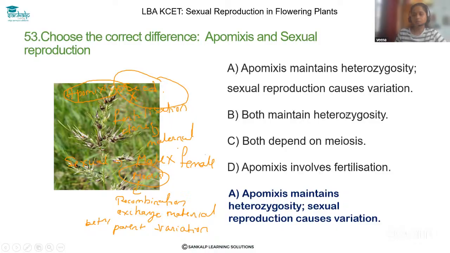And B, both maintain heterozygosity. No, apomixis is a different process, sexual reproduction is a different process. And both depend on meiosis. No, only sexual reproduction undergoes the meiosis process. Apomixis involves fertilization. No, this is also not correct, because apomixis means formation of seed without fertilization. So the final correct answer is option A. Apomixis maintains heterozygosity. Sexual reproduction causes variation. Thank you.